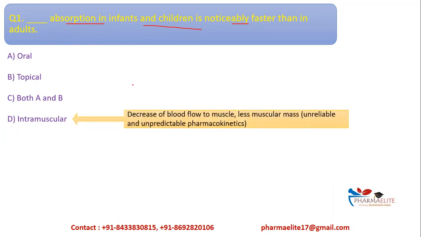So intramuscular route, when it comes to infants and children, there is decreased blood flow to the muscles, therefore less muscular mass is available and absorption will be unpredictable, unreliable pharmacokinetics. So this cannot be the answer.